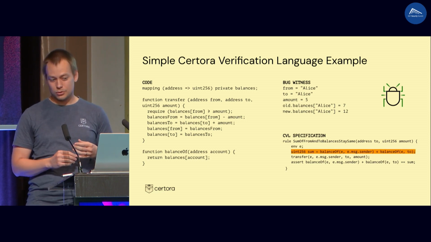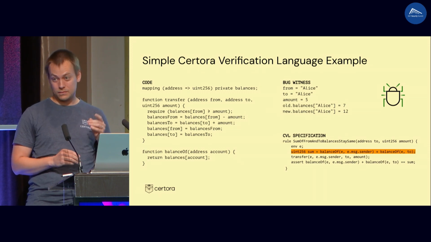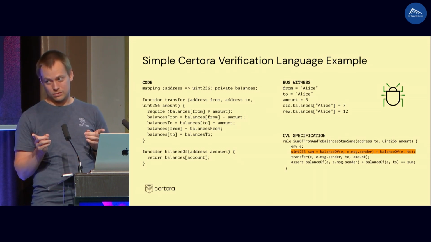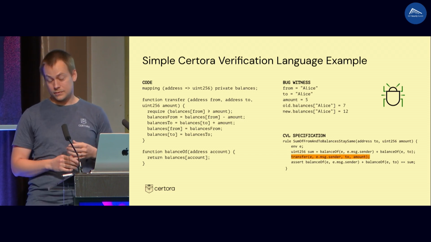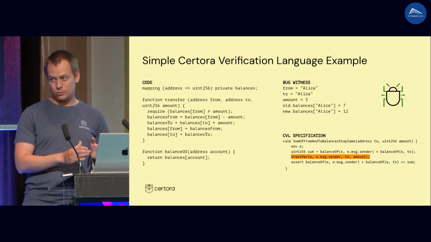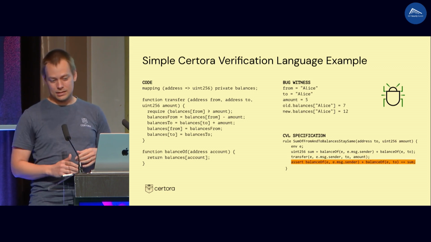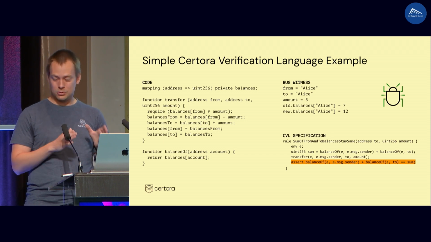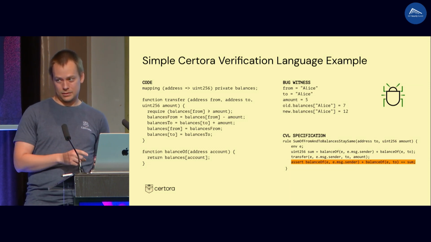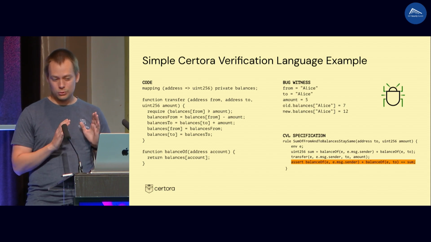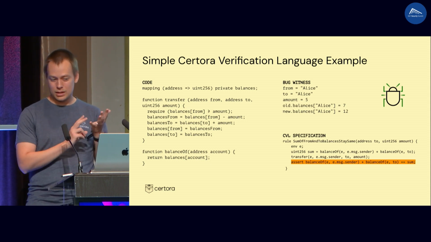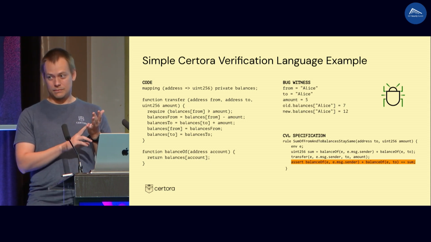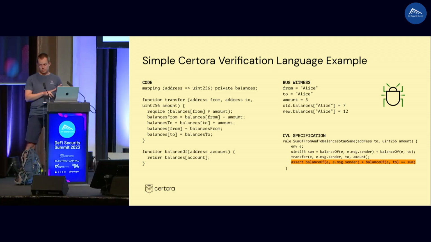Then we compute the sum of balances of message sender and to, okay, by calling the Solidity functions. And then we call the transfer. So we are transferring amount from message sender to, and then we check that the new sum of these two balances is the same as before the transfer. And our tool is basically checking if there is any assignment to amount and E that violates this assertion. Okay? And there is one. In this case, not just one, there are many.